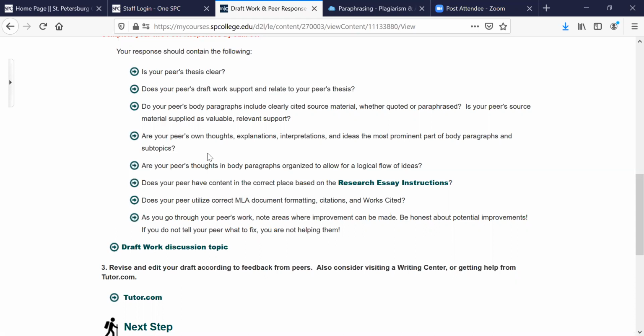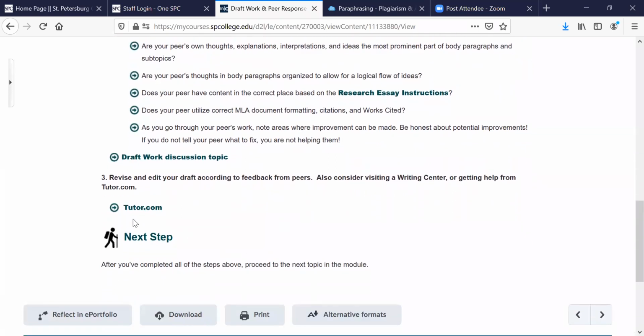And that's the other thing I want to talk about as well. It is not required for you to turn your paper in to tutor.com for a grade, but since you've got it, you might as well. So you can consider taking your rough draft, once you've turned it in twice, once for me and once for your peers, and turn it in a third time to tutor.com and just get extra feedback.